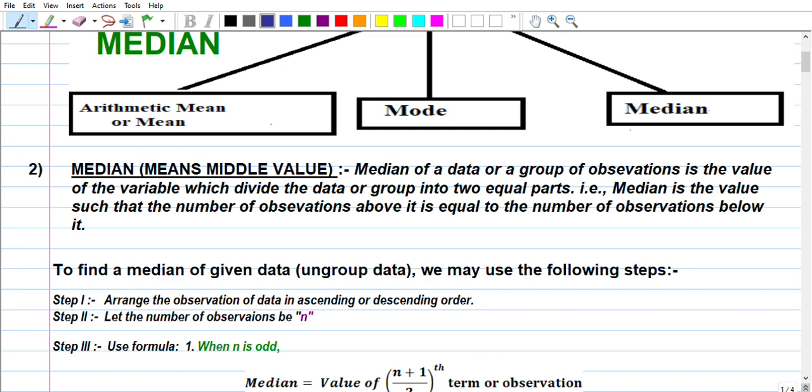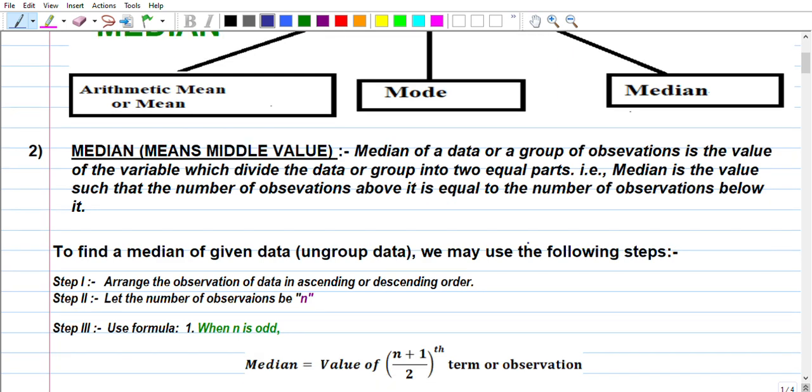After determination, we let the number of observations be n. Is that clear? Now, when n is odd, that means the number of observations is odd, what relation we will use to find the median of the given data or group of observations.